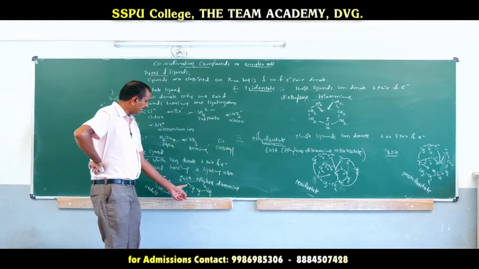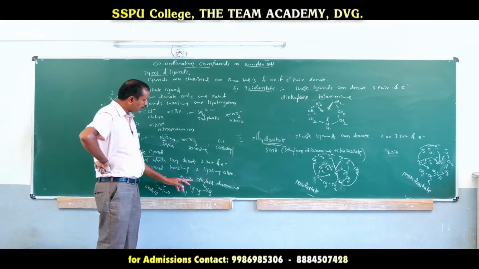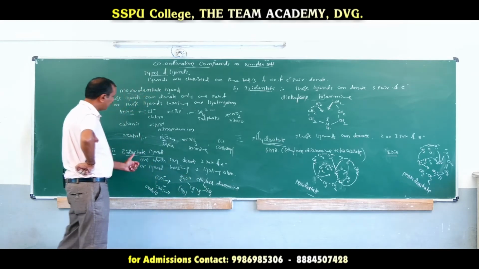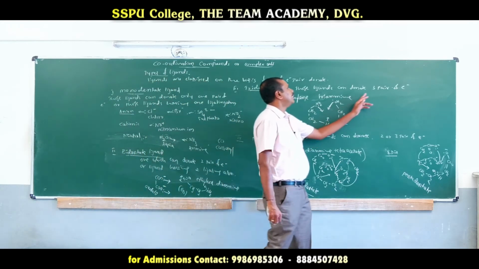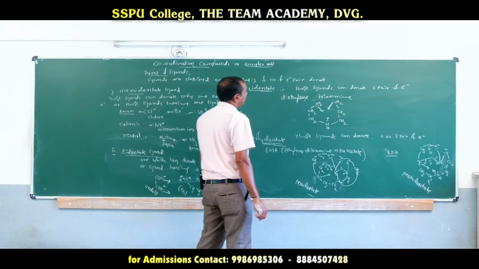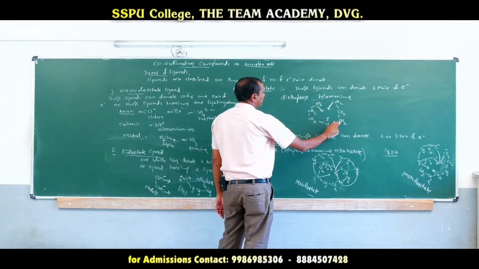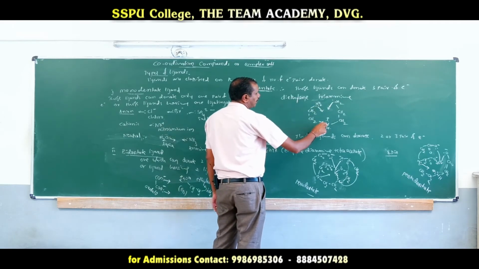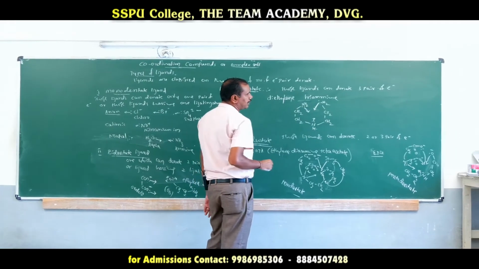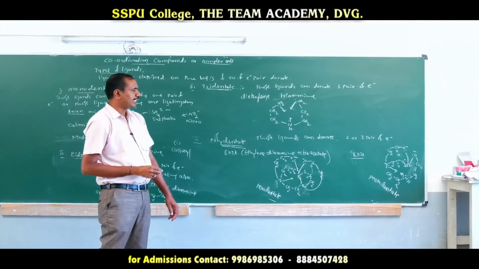So here ethylene diamine also, there are two amine groups, so each can donate one pair, so it is a what? Bidentate ligand. Tridentate ligand is nothing but what? One which donates three pairs of electrons is called tridentate. Diethylene, two ethylene, triamine, 1, 2, 3. They can donate three pairs, or there is a presence of three ligating atoms, then they are called tridentate ligands.